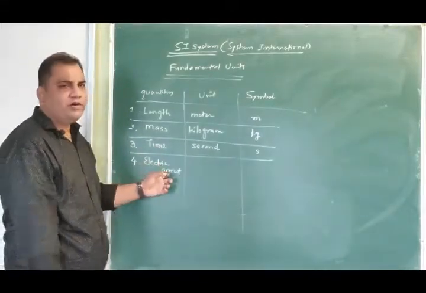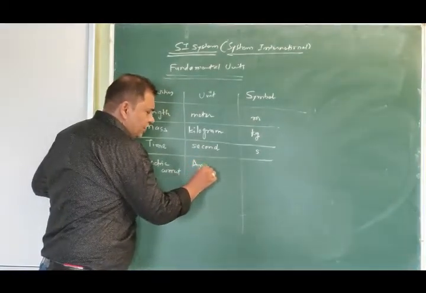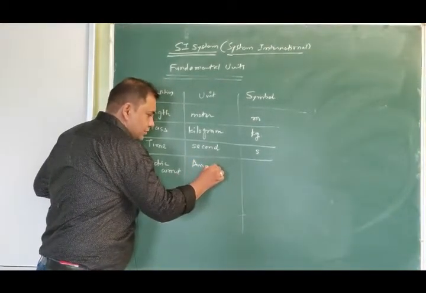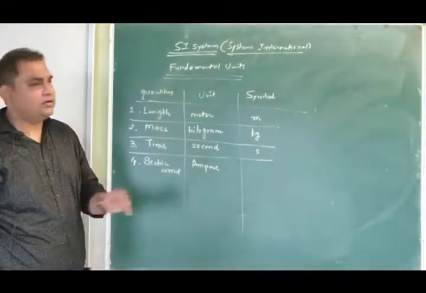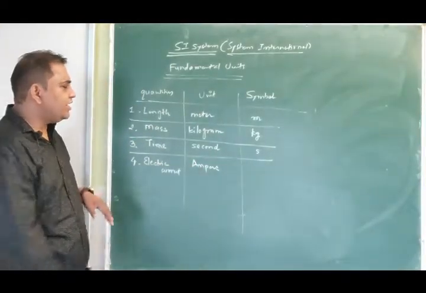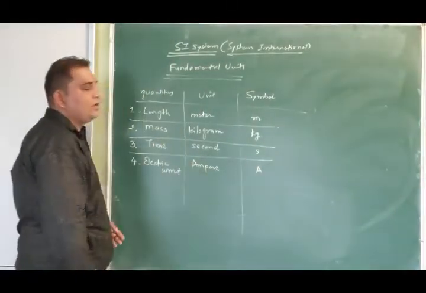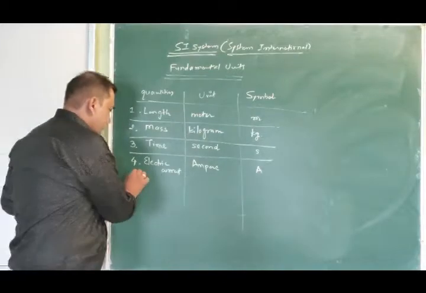And for measurement of the amount of electric current, we have defined or accepted ampere as a unit in the SI system, and it has the symbol capital A.